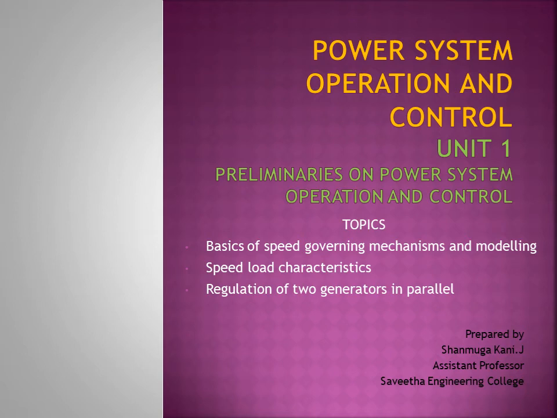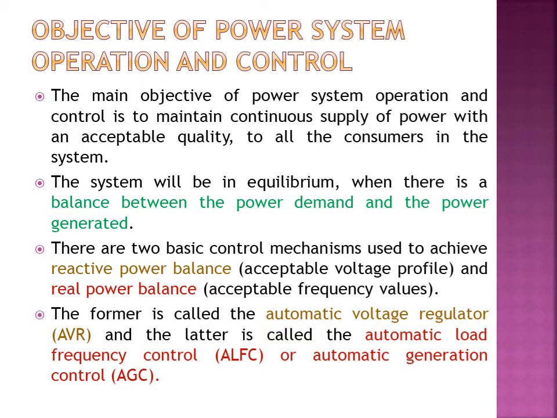Good morning, everyone. In power system operation and control, the speed governing mechanism is one of the important topics. That is what we are going to see here. The main objective of power system operation is to give continuous power supply to the consumers with good quality. For the system to be in equilibrium, the generated power should always be equal to the demand. We know power generated will be equal to demand plus losses. This equilibrium should be maintained.